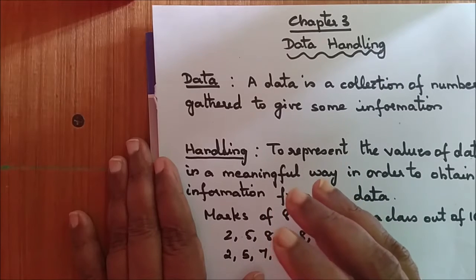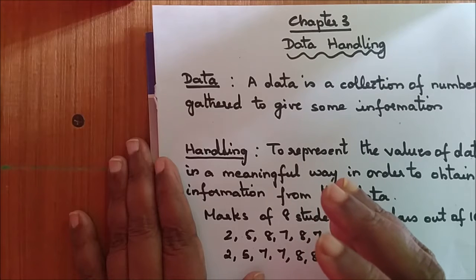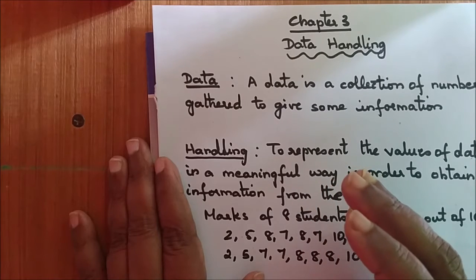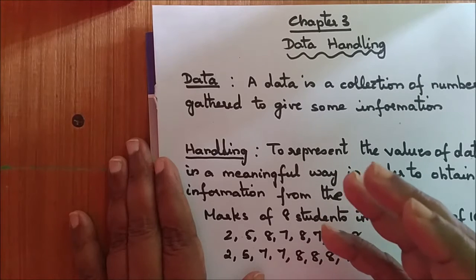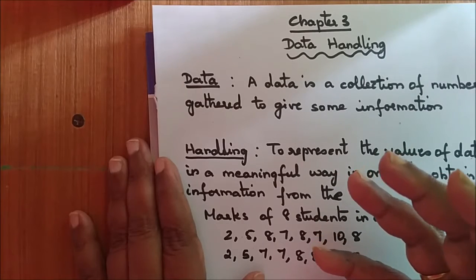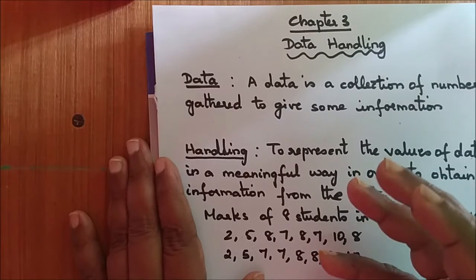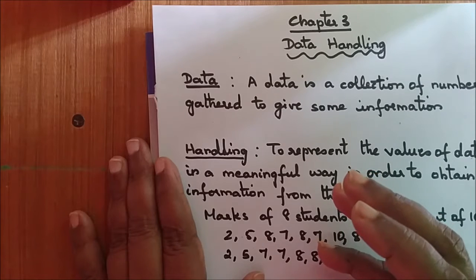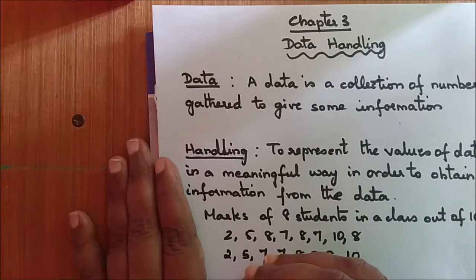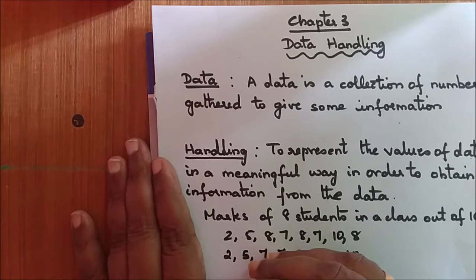Say for example, the marks obtained by the students in a class. Now, if we arrange them in a particular way, we can get a lot of information from this data. Who has got the highest mark? Who has got the lowest mark? Which is a mark that is mostly scored by the students? Such information we can get from the data. So that is called handling of data.